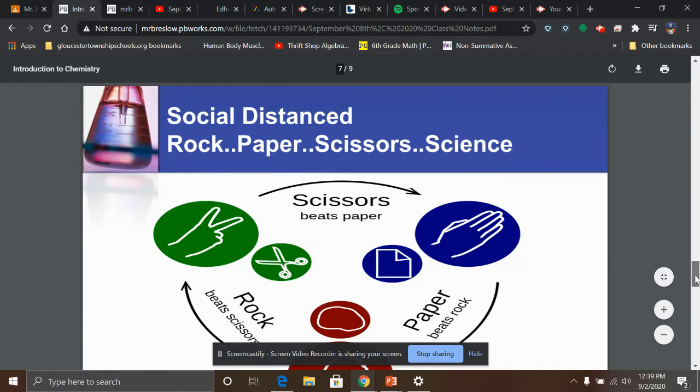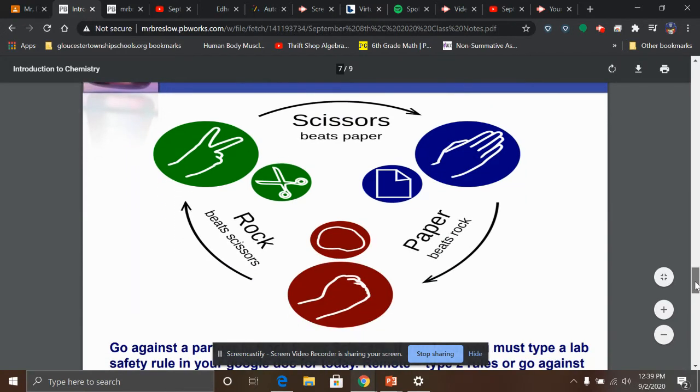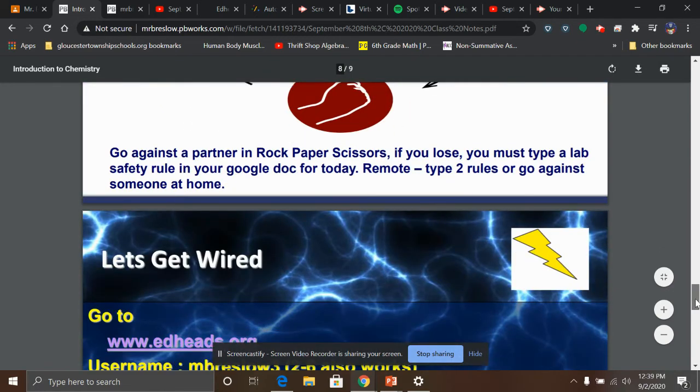We're doing social distancing, rock, paper, scissors, science. So again, you're going to play rock, paper, scissors with somebody in the house. If you lose, you have to write down a lab safety rule. If you don't want to do the activity, or unable to, that's fine. Just type up 2 additional lab safety rules.